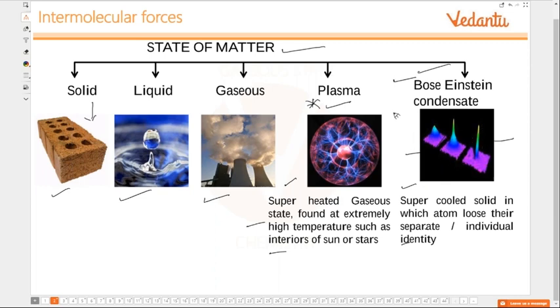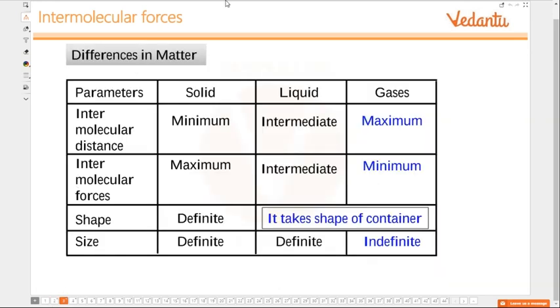When you go to higher classes, you will study more about this. But right now we are going to concentrate only on these, and in particular the gaseous state. Okay, so that is about this.